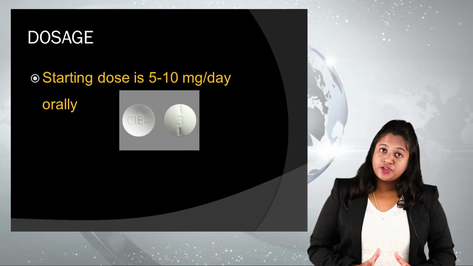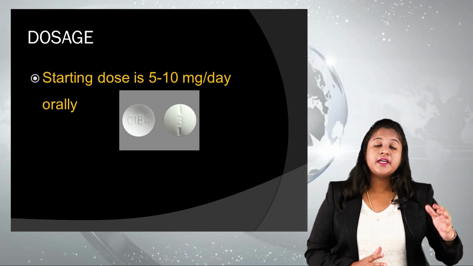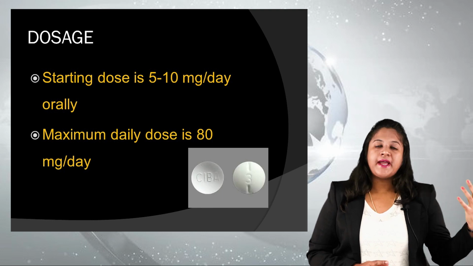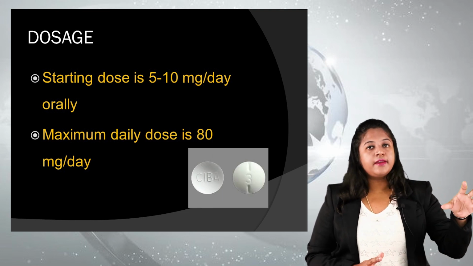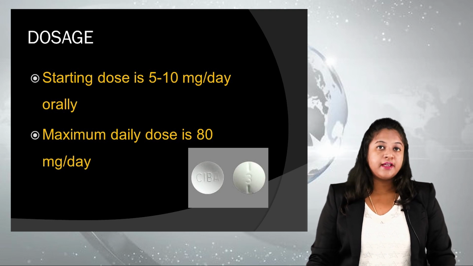Moving on to the dosage of the drug, the usual dosage, we can call it the starting dose, is 5 to 10 mg per day. Orally, it can be given. The maximum dose which can be given is 80 mg per day. So that is the dose of methylphenidate.